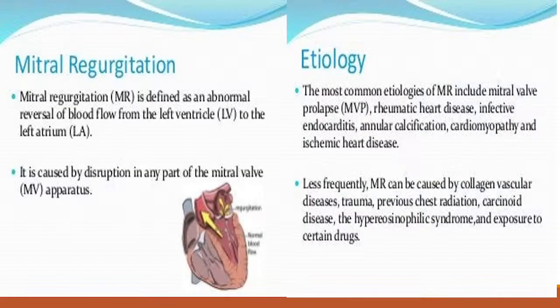Now another one is the mitral regurgitation. In mitral regurgitation, again the valve is unable to close completely, so there is a leak of blood from the left ventricle to the left atrium. Etiology of the mitral regurgitation is not like the mitral stenosis.